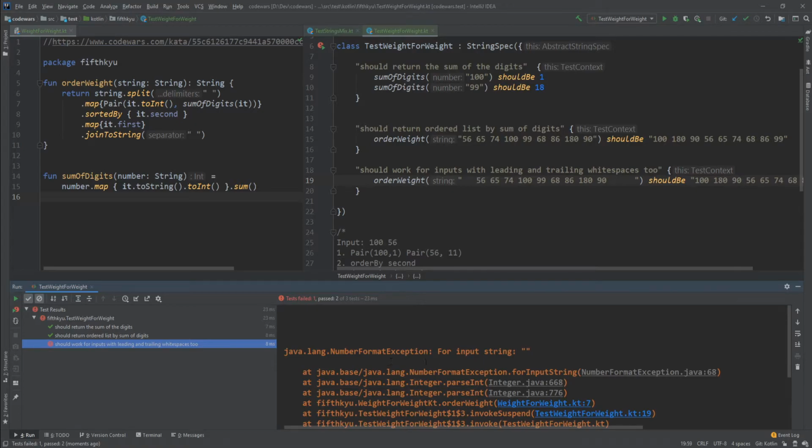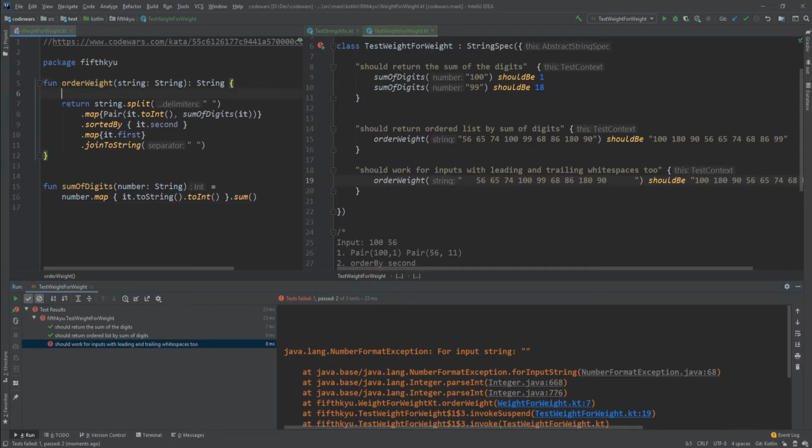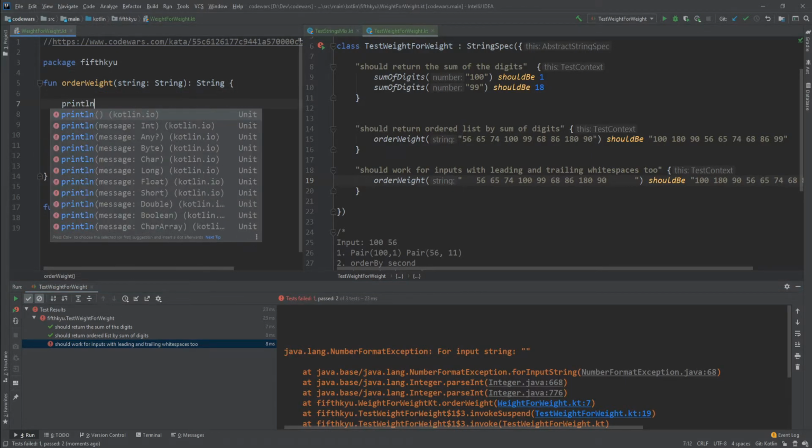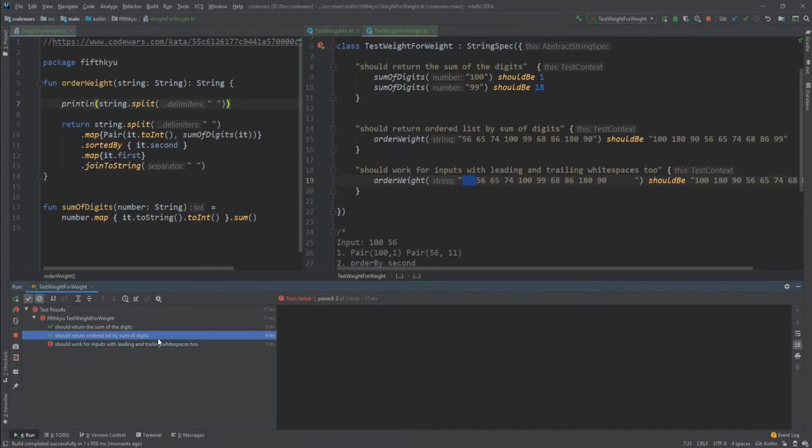No, it does not work, because right now what's happening is the split, because here are individual white spaces, right? So it splits it wrong. Let's have a look right here, so we can check out the problem.